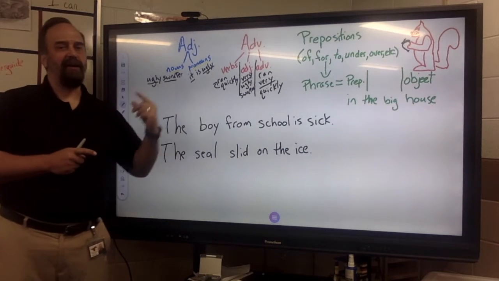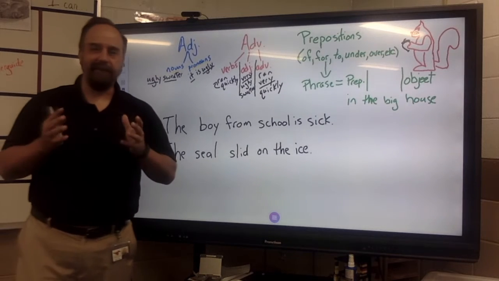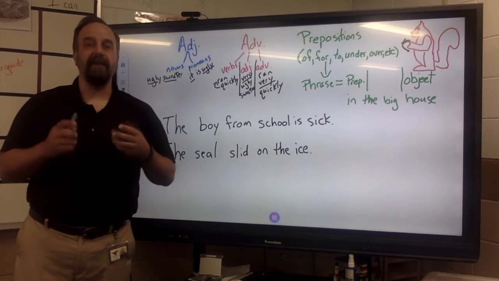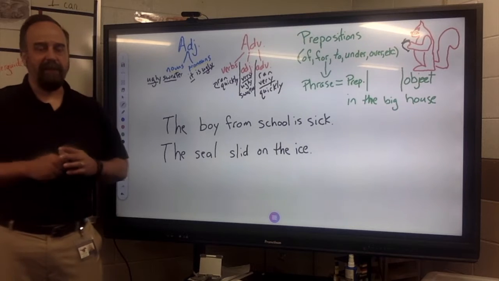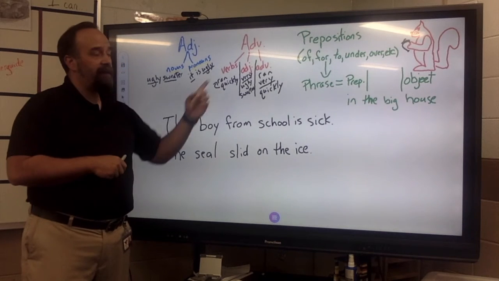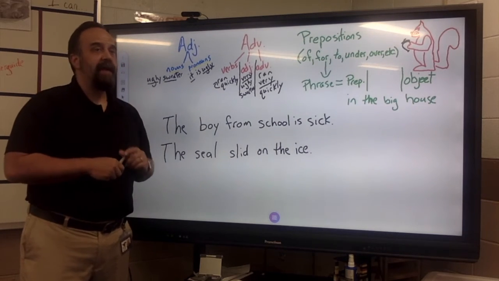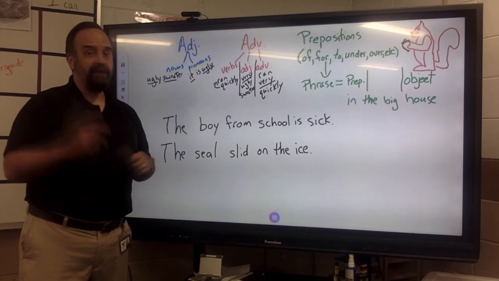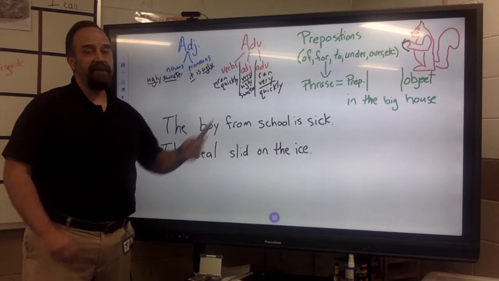And adverbs are a little bit harder for most people than adjectives. They don't have to be when it clicks. I think you'll be fine with it. But it kind of messes with people's head when you say the word adverb. Adverbs are a modifier also, but they modify a different part of speech or parts of speech. They modify verbs, adjectives, and adverbs.